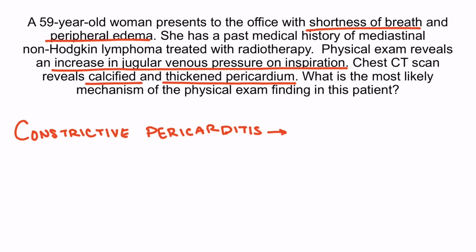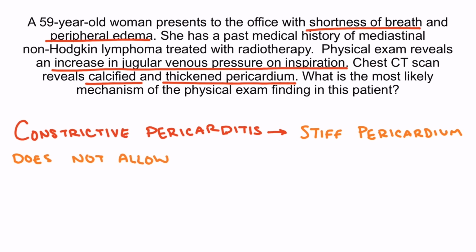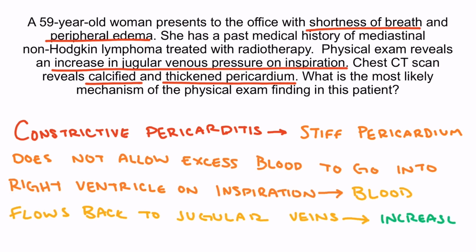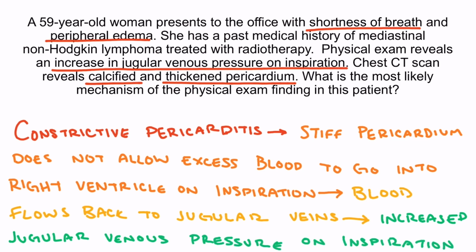non-Hodgkin lymphoma. Kussmaul sign is present in constrictive pericarditis because the stiff pericardium does not allow excess blood to go into the right ventricle during inspiration. Instead, blood accumulates in the jugular veins, increasing the jugular venous pressure.